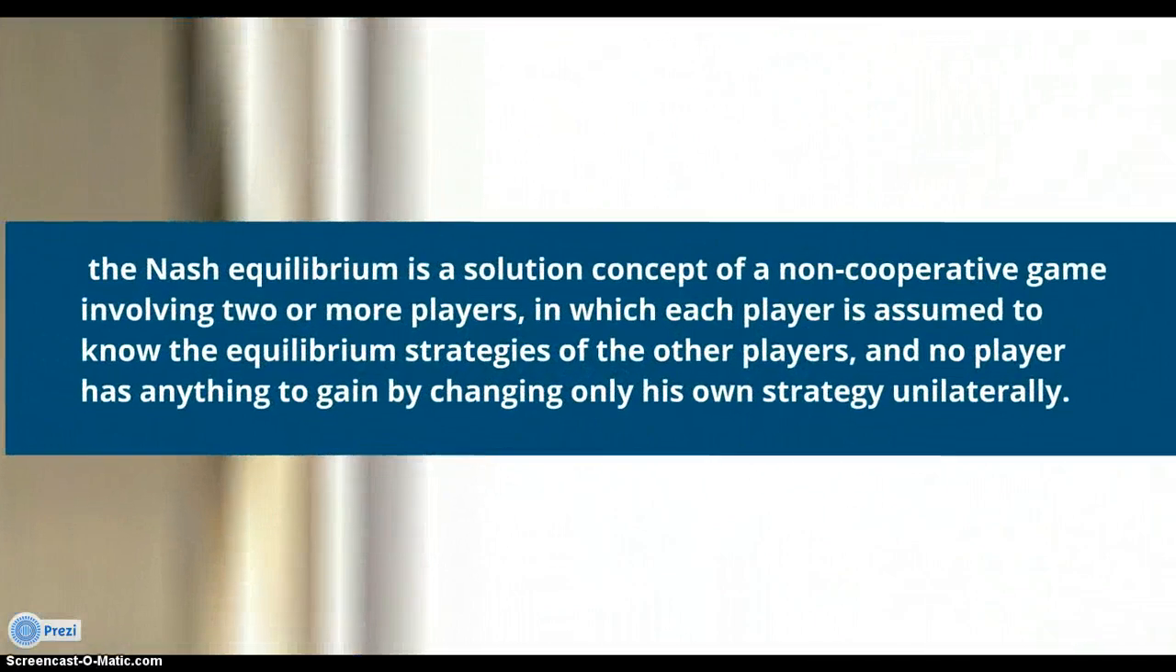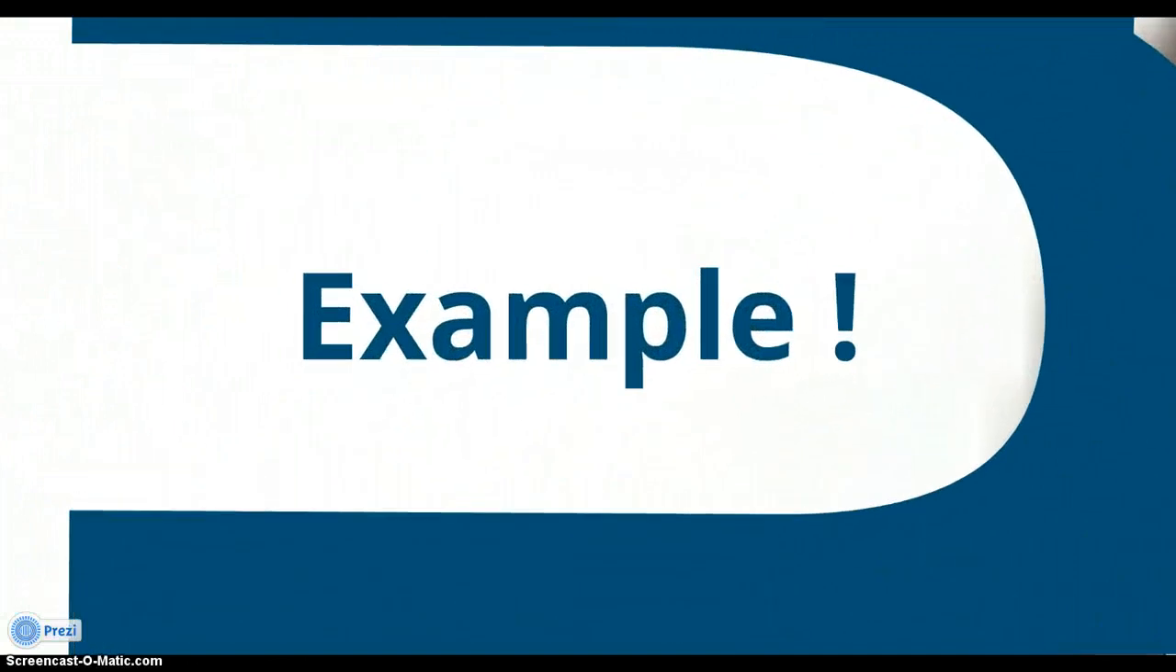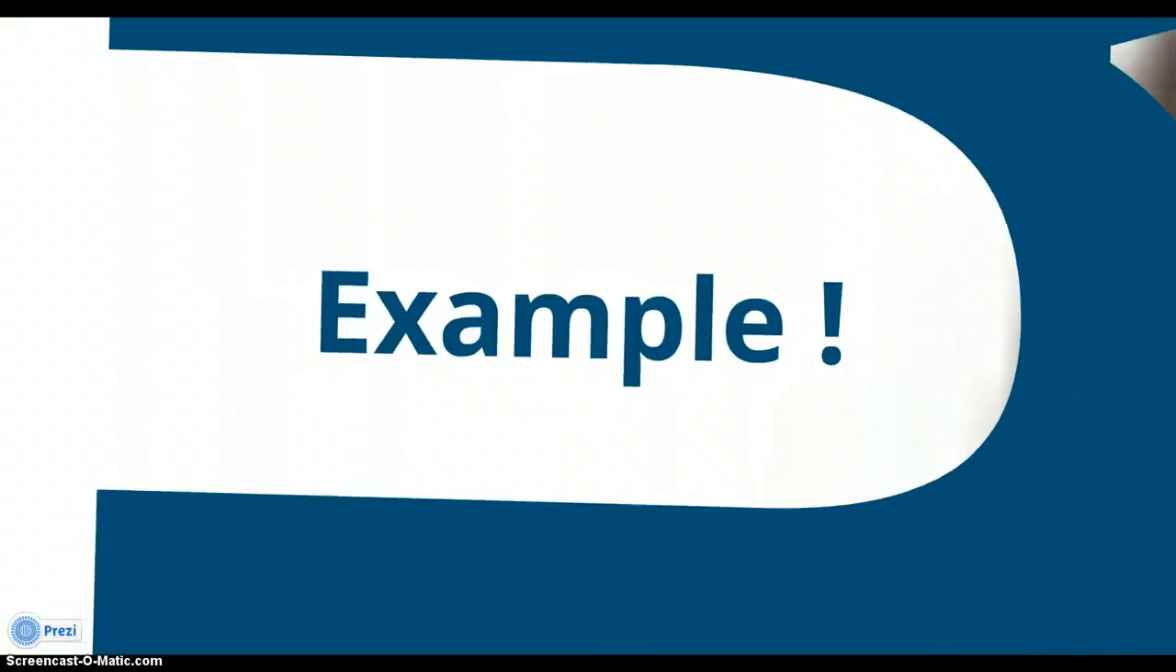The definition of Nash equilibrium is a solution concept of a non-cooperative game involving two or more players in which each player is assumed to know the equilibrium strategies of the other players, and no player has anything to gain by changing only his own strategy. So what does this all mean? Let me try to break it down with an example.